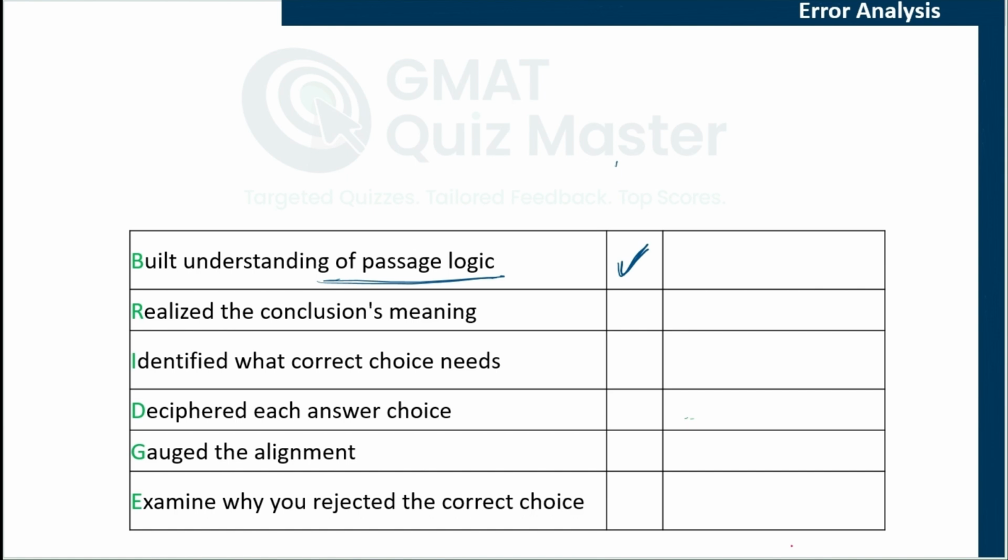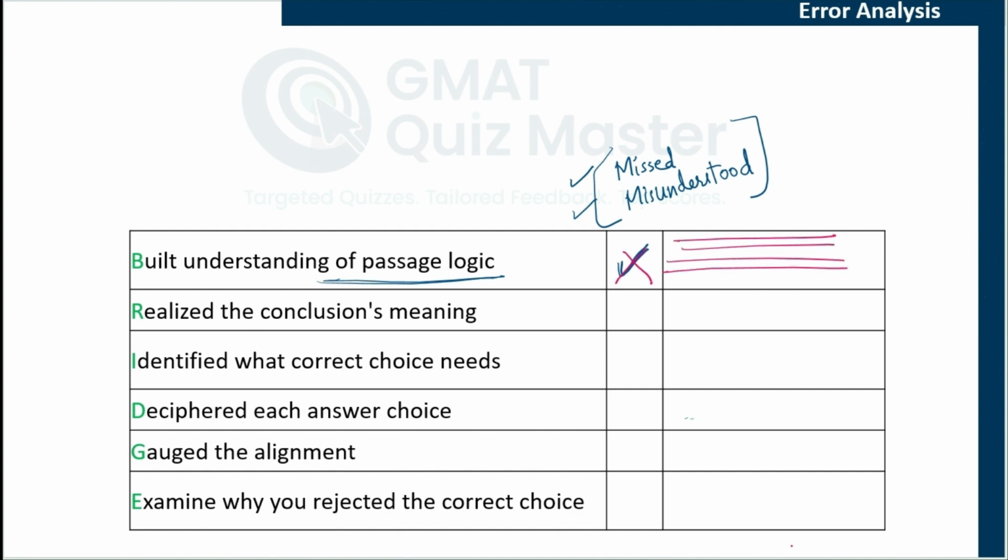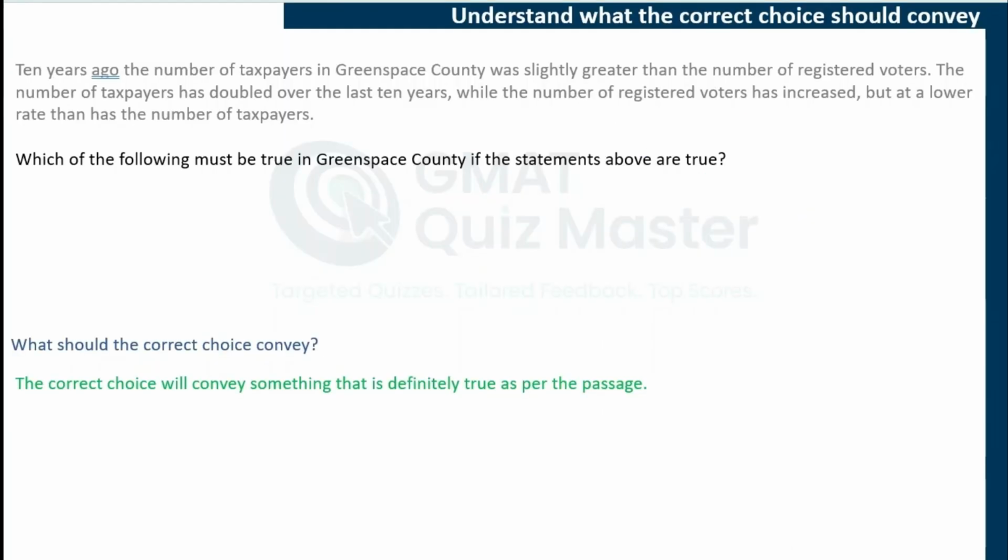However, if you missed anything in the passage compared to what we discussed, or you misunderstood anything, so you should have understood everything, nothing missed, and everything correctly. If this was not the case, if you missed anything, mark a cross here and write down exactly what you missed. Maybe you did not take examples to understand the situation, and that is why the passage was not clear to you. You missed understanding the rate, you missed comparing the rate, anything, whatever it is, write it here. And this will be your root cause for why you did not understand the passage logic properly.